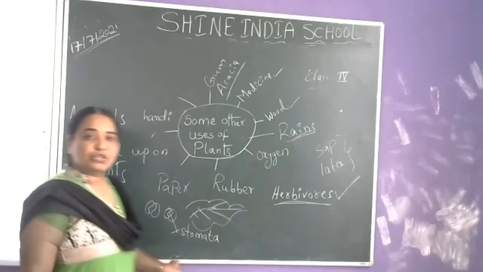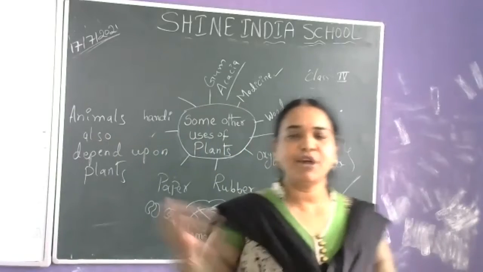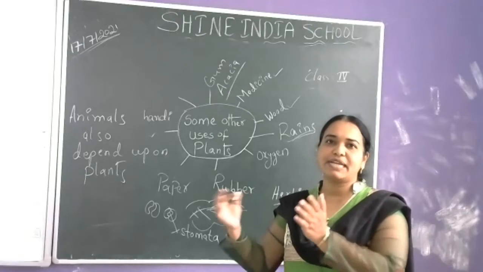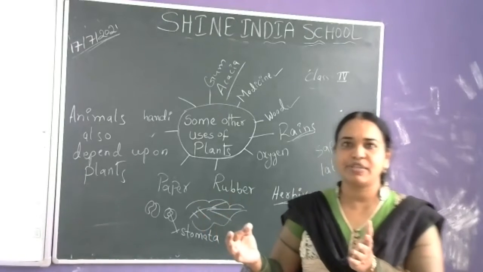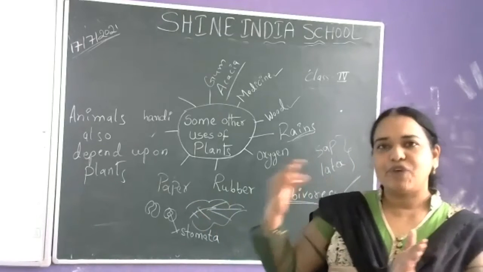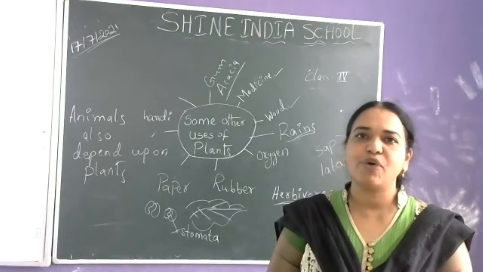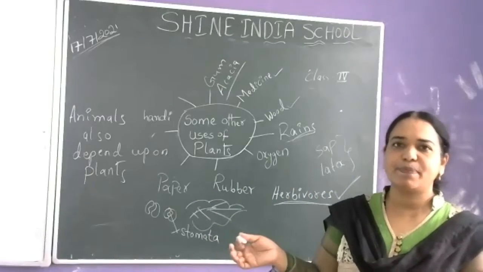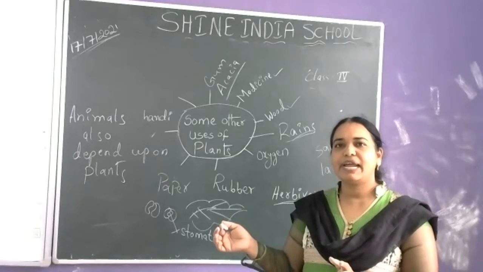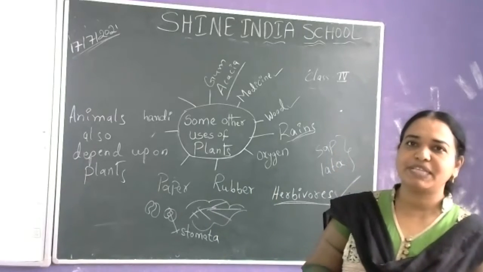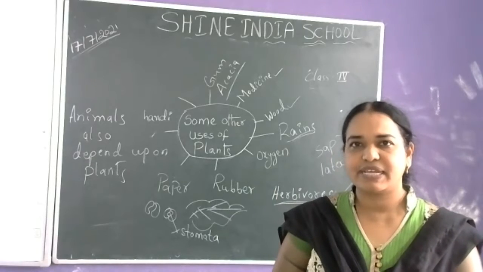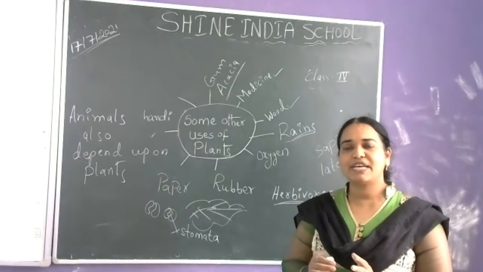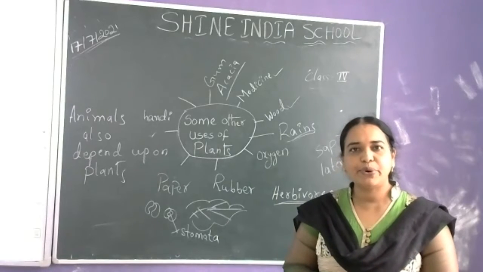So through these stomata, the plant evaporates water into the atmosphere. All plants evaporate the excess water into the atmosphere. So the water goes and adds into the water cycle. That means it forms the clouds. The water evaporates, comes out of the plant and forms the clouds, joining the water cycle. So where the vegetation is more, where the plants are more, there we will get more rains.